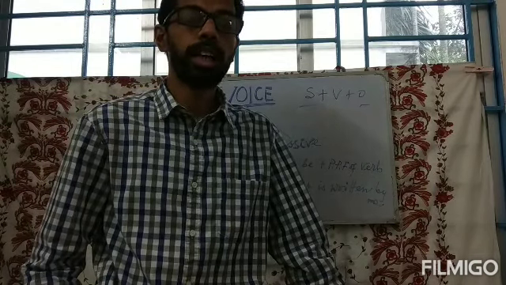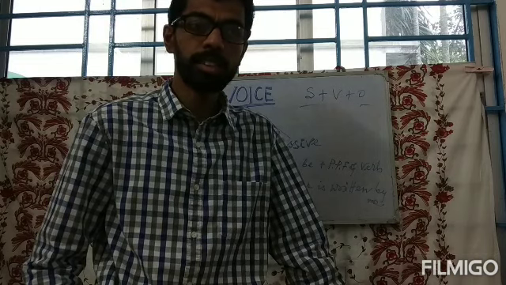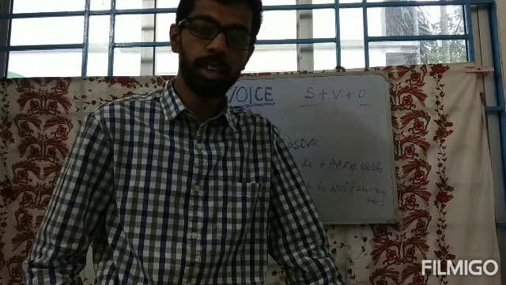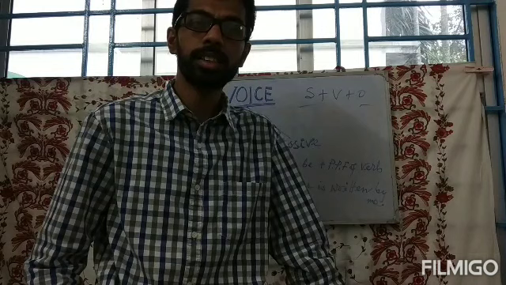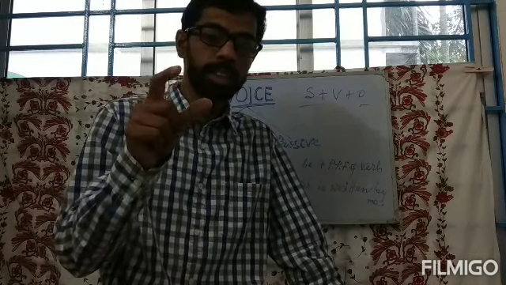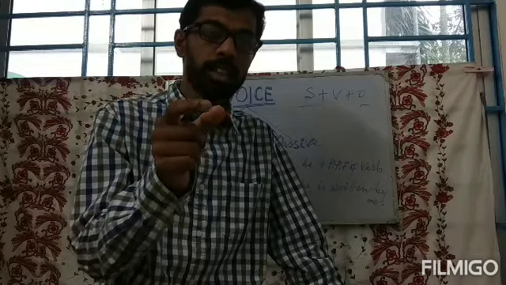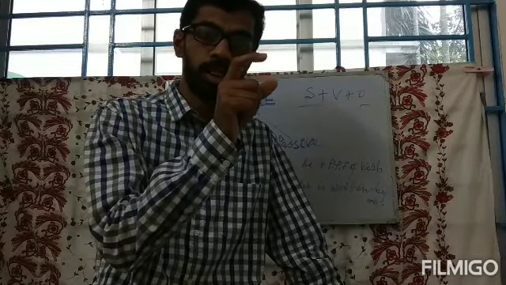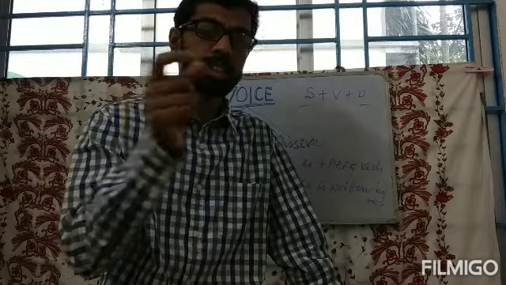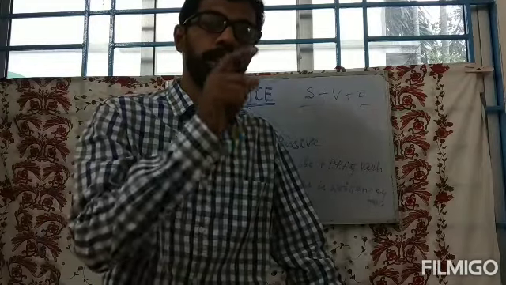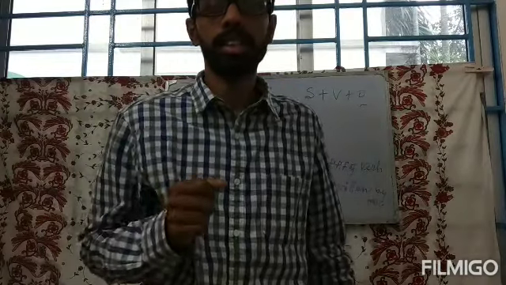So the direct object is many letters. What did he write? He wrote many letters. This is the answer. Many letters is the answer when you ask the verb with what.